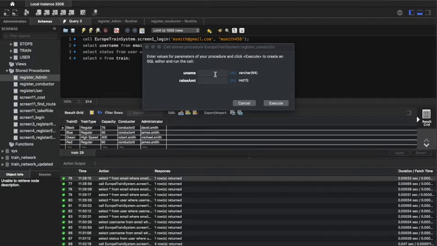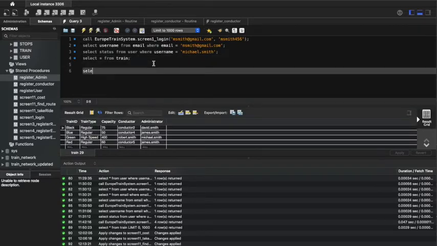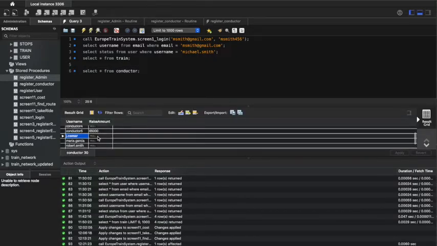We're now going to be registering him as a conductor. And the username is j.caesar. And for raise amount, we will put null unless he requests otherwise in a different screen. And now it is executed, and then if we check if he is present in the conductor table, we can see that, yes, Julius Caesar is present.